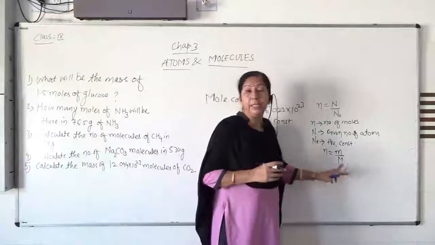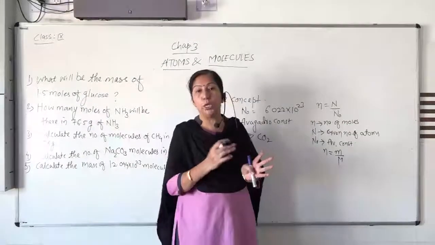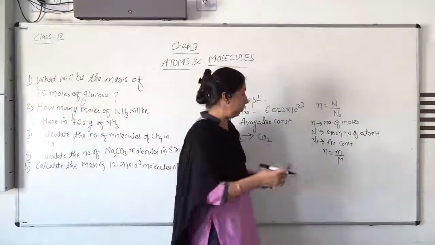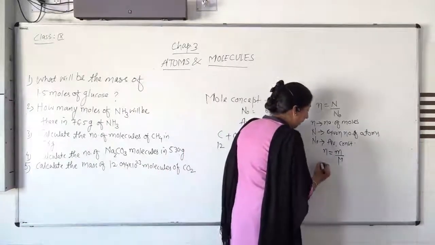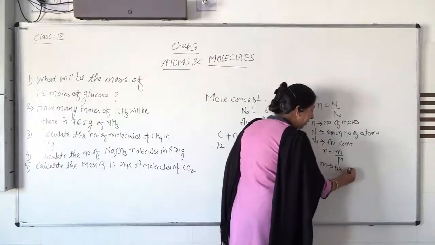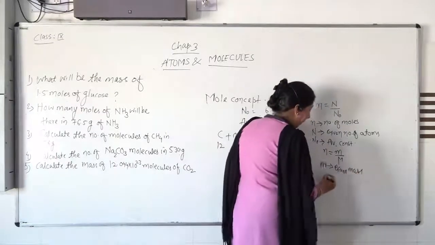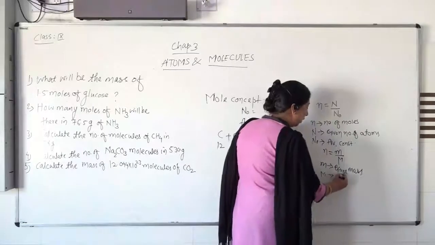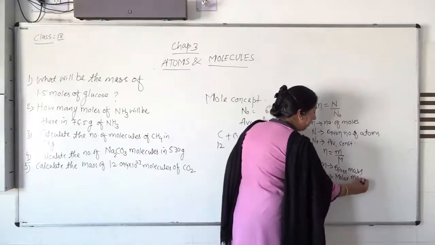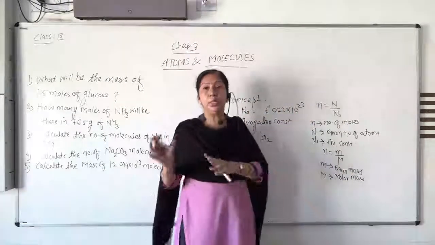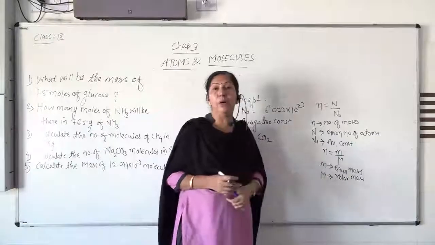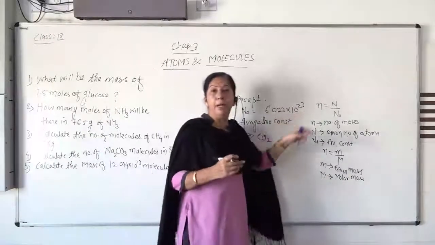Capital M is the molar mass, the total mass or molar mass of the water molecule. So with the help of these values, one can get the number of moles.